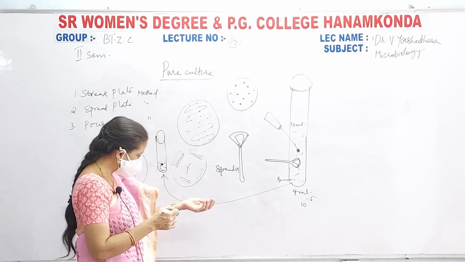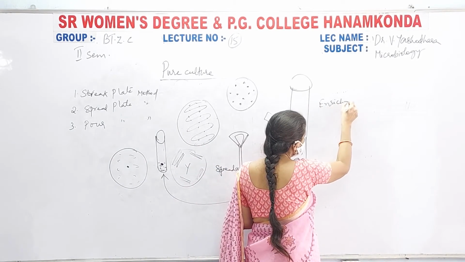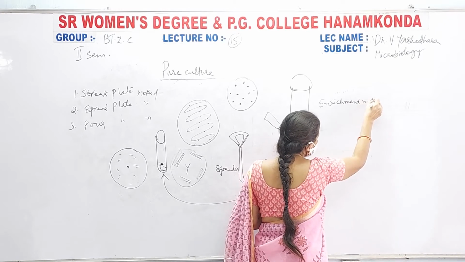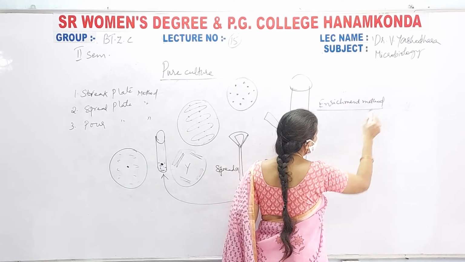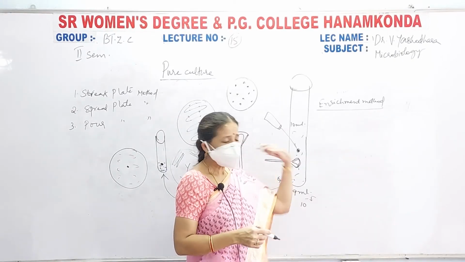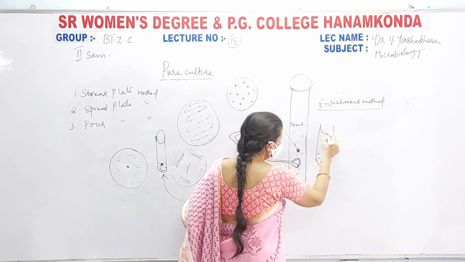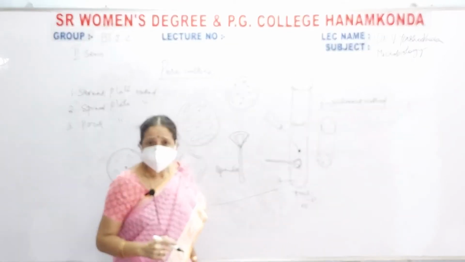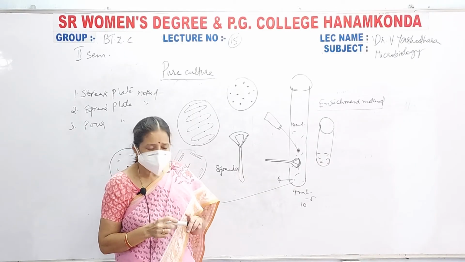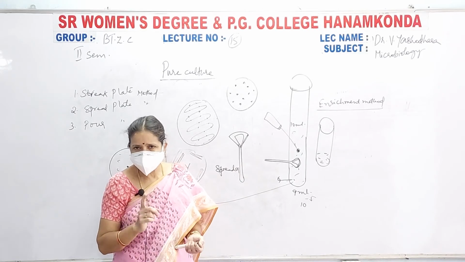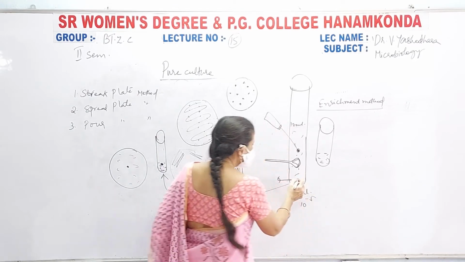Now, coming to the next method, that is the enrichment method. In this enrichment method, when you are preparing the culture medium for the growth of microorganisms, this technique is generally followed when you want to grow a pure culture of one kind of microorganism, but that microorganism is present in small numbers in the mixture.